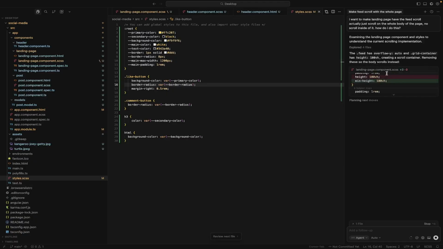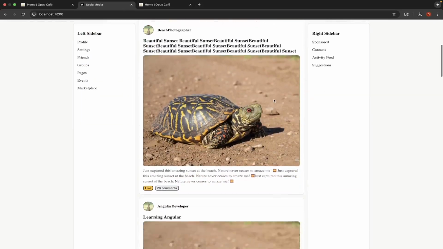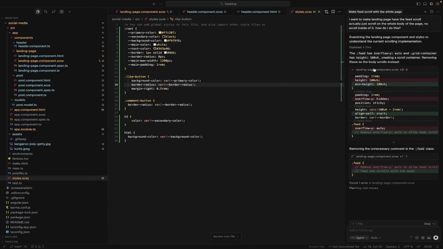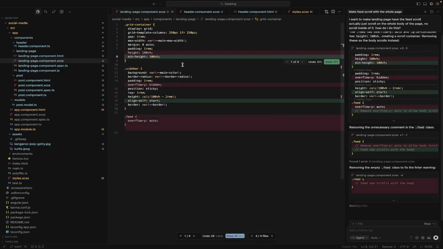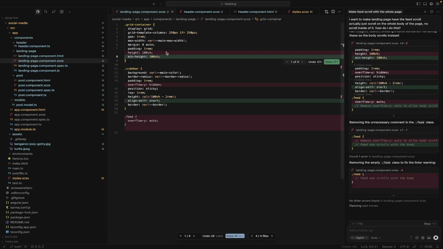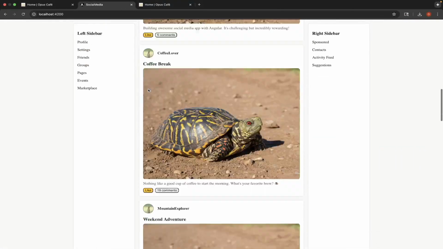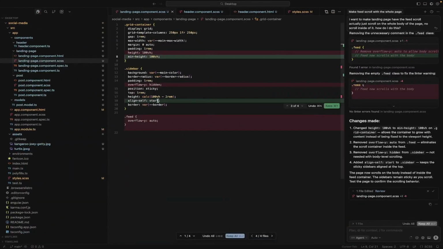Okay, let's see what it did. It removed the min height. Okay, that did exactly what we wanted it to do. So it went to the landing page. Sorry, it added the minimum height. It got rid of the max, or the default 100 VH. Remember, VH is the screen height. Oh, and we can see the header is moving. We'll fix that in a second.